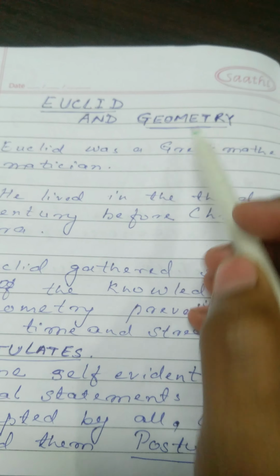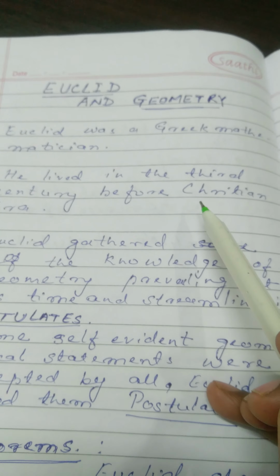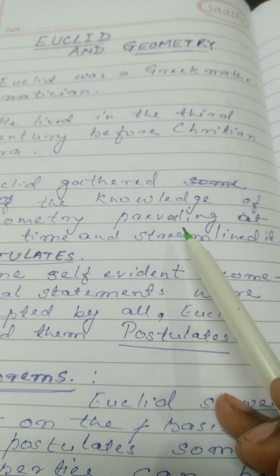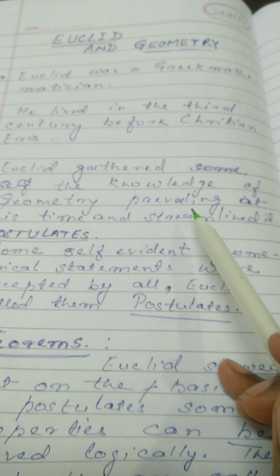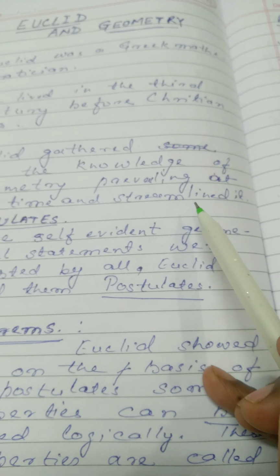Euclid and geometry. Euclid was a Greek mathematician. He lived in the 3rd century before the Christian era. Euclid gathered the knowledge of geometry available at the time and streamlined it.